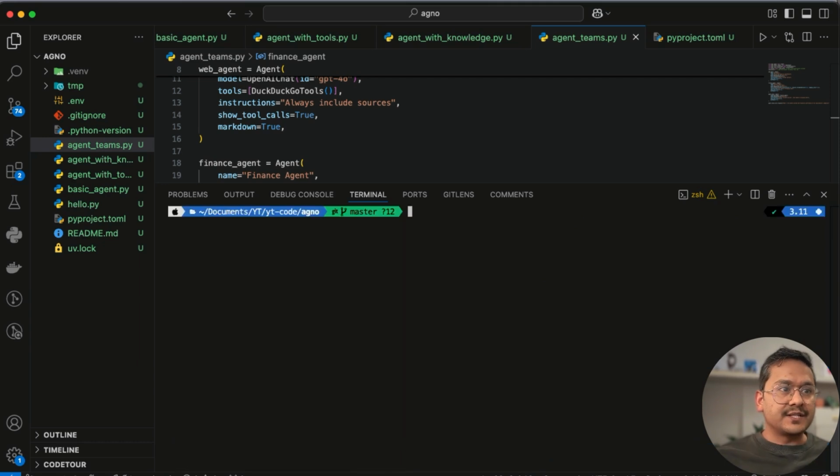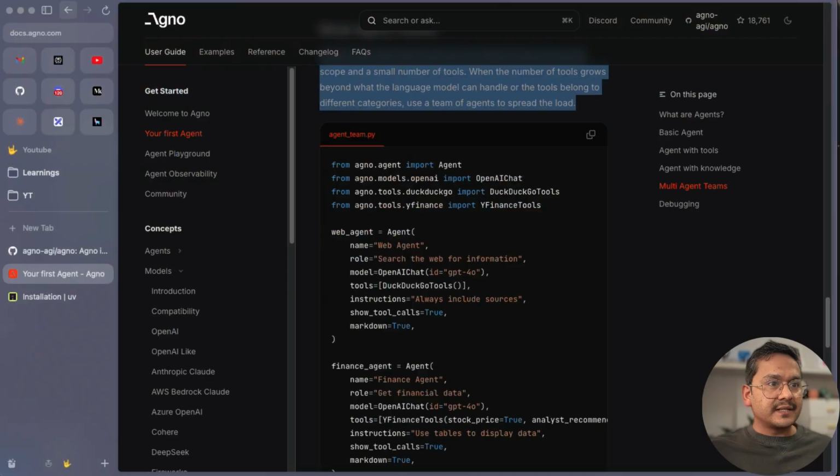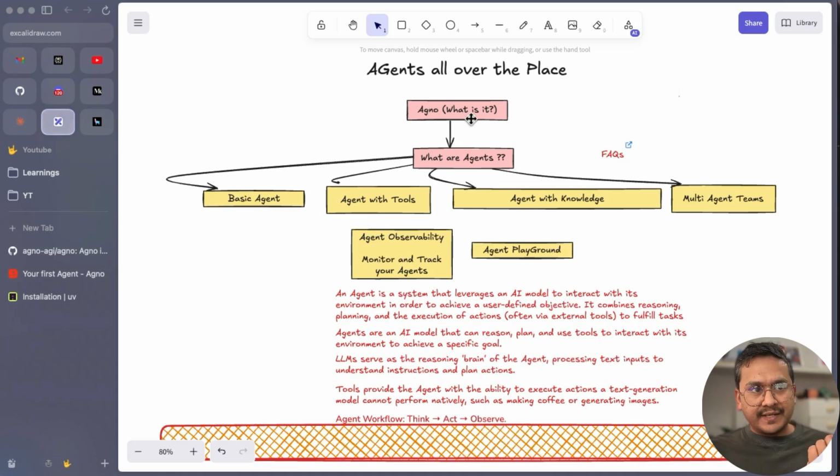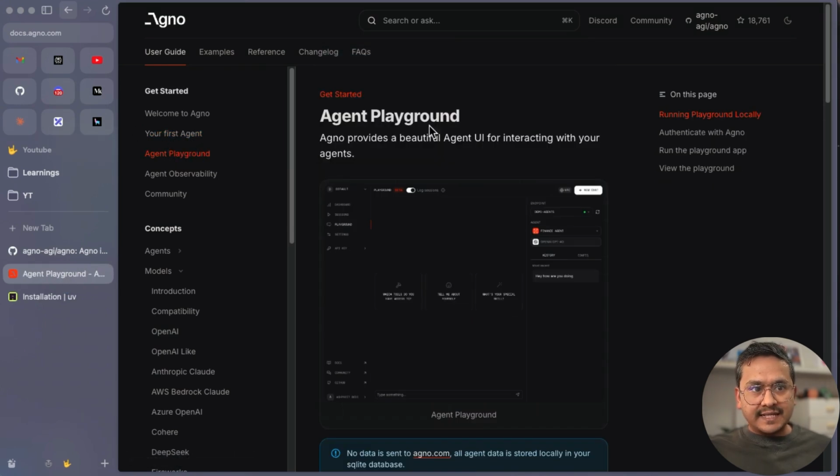I will clear this one. Let's see what we did until now from this diagram, right? So we went first, what is AGNO, what are the agents, basic agent, agent with tools, agent with knowledge, multi-agent tools. Now let's go with the agent playground. We type this in the terminal itself, but it's good if we can have that in a UI, so we see visually also. For that, let's go here and let's go to this AI playground. And this is the playground.